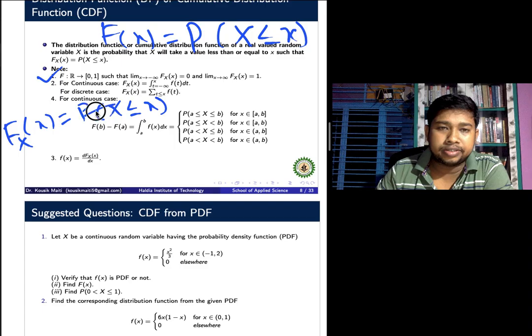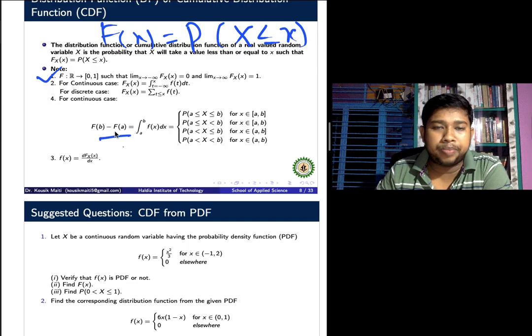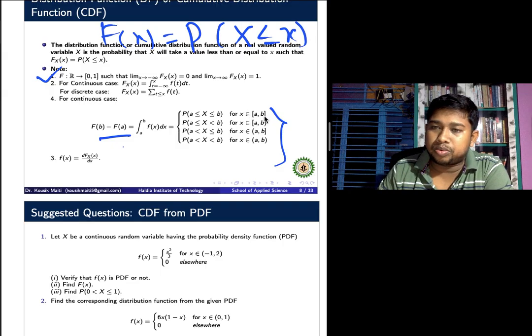For the continuous case, F of b minus F of a equals the integral from a to b of f(x) dx. Both integrals are equal whether the interval is closed at the lower and upper limits or not. This is also in probability: a less than or equal to x less than b, and when this is closed and this is a closed and b open, this is also equal.